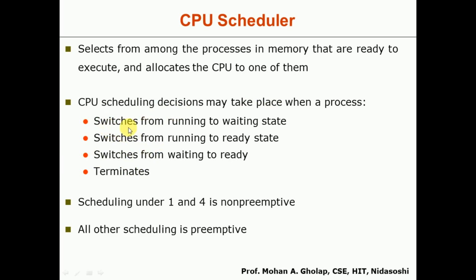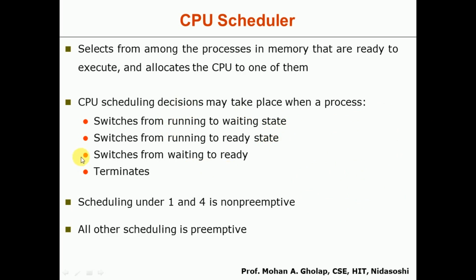The first one is whenever a process switches from the running state to the waiting state. Presently a process is running, and when that process moves from the running state to the waiting state, the CPU can take up a new process for the execution. In this case the CPU is going to take one process from the ready queue for the execution.